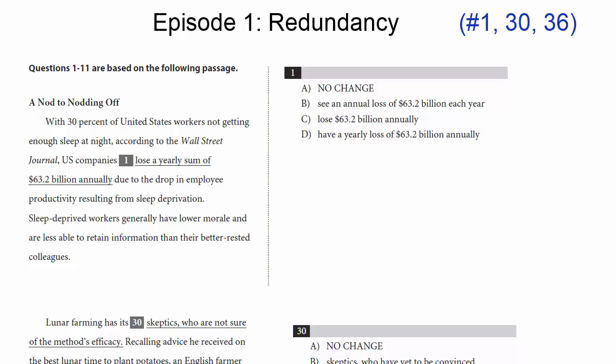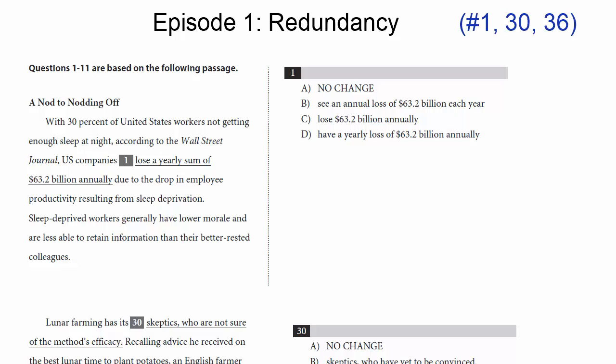Now, generally, the shorter choices for this reason are going to be the better choices. Now, not always. I don't want you just to go for the shorter choice every time you're trying to make a decision between some choices. But generally speaking, the shorter choices will be better because they don't have any redundancies. And let's look at 3 examples.